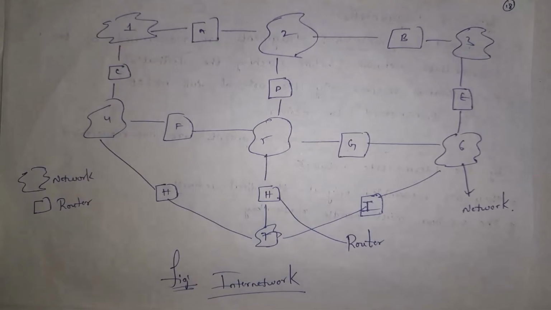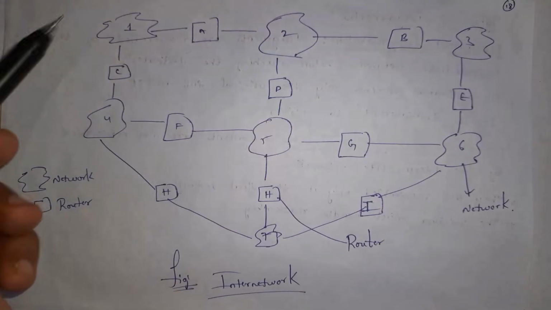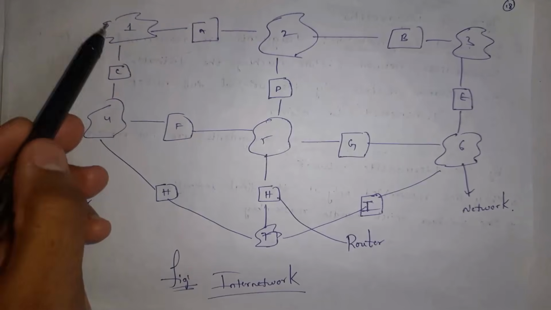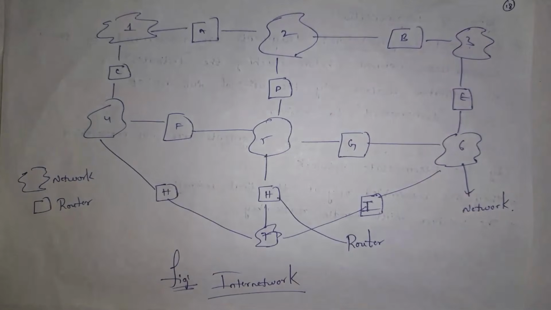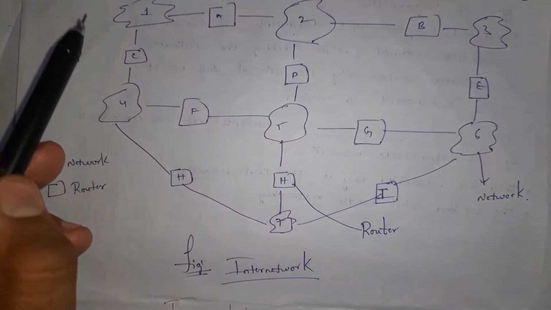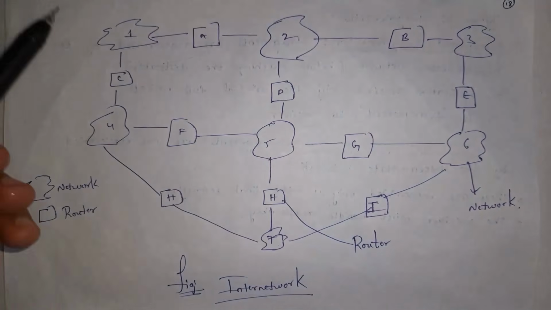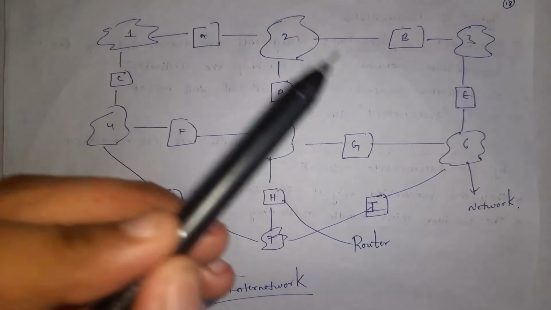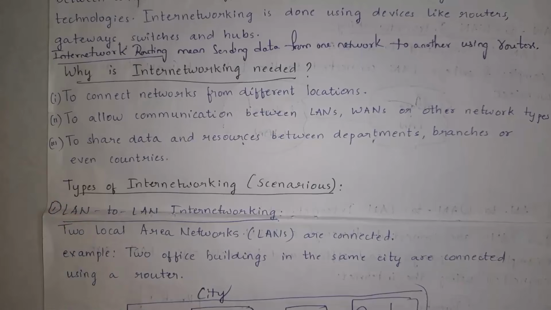For example, one software company has different branches in different locations. 1, 2, 3, 4, 5, 6, 7. All these are various software company branches in different locations, and all these are connected through various routers. So A, B, C, D, E, F, G, H, I, all these are various routers. All these branches are connected to each other through routers. This is the structure of internetworking. Different networks are connected to each other either by using routers or gateways or switches or hubs. And internetwork routing means sending data from one network to another network through various routers. This is the meaning of internetwork routing.